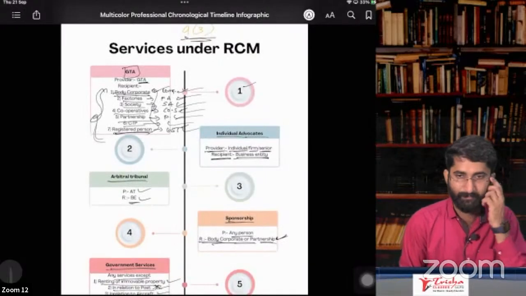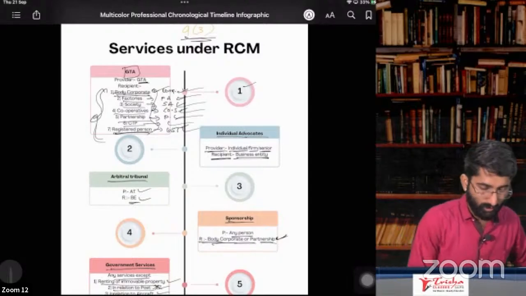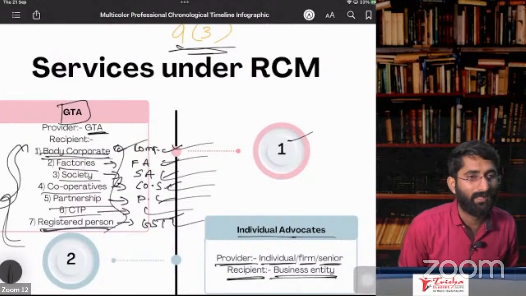Services under RCM. You are getting this? Go through all these points. So these points, sir, where can we get your notes?